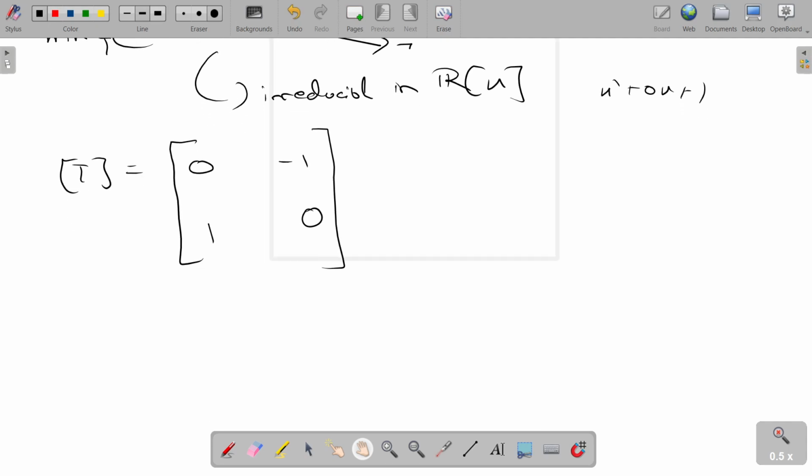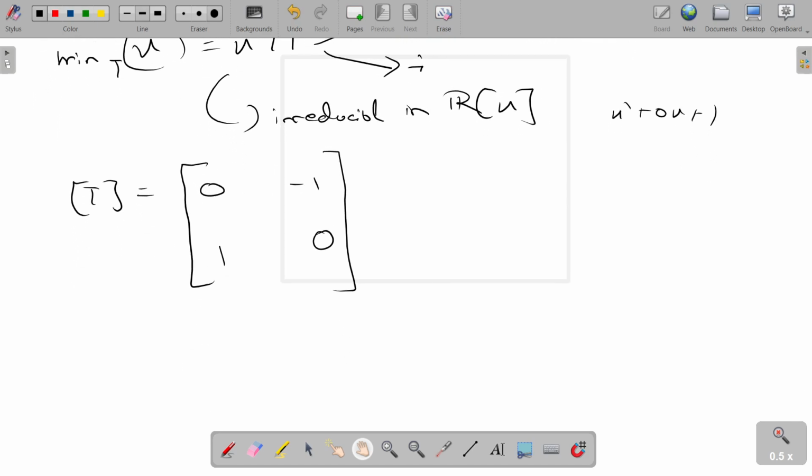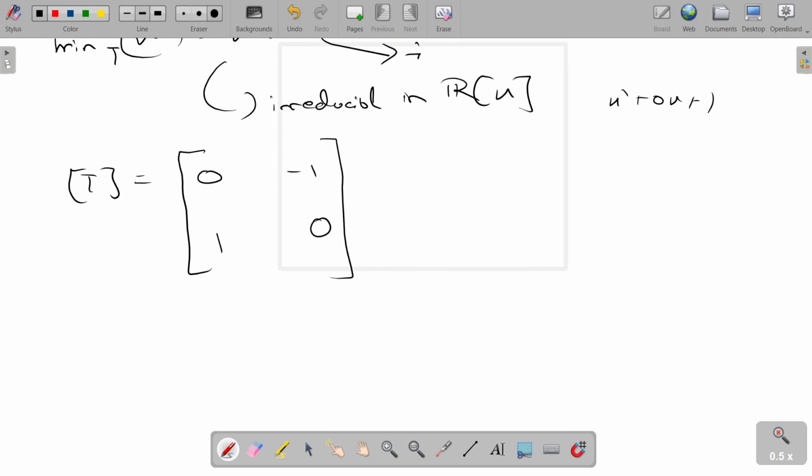And this is actually true because if the minimal polynomial is this, and T is this operator, then there will be no non-zero proper invariant subspace of V. Because we already know that if T is a linear operator, then kernel T and image T are T invariant.